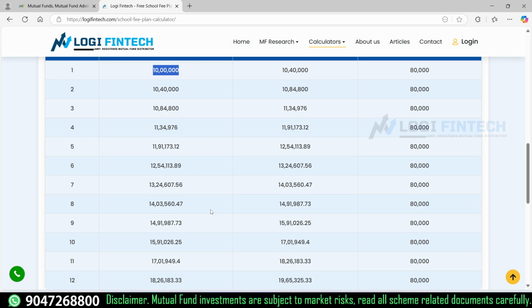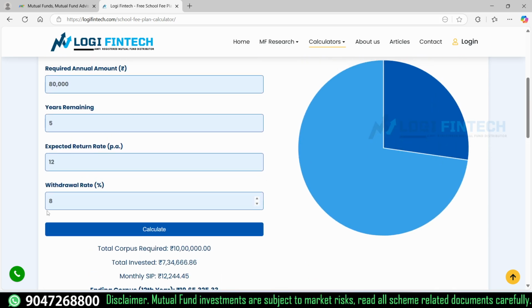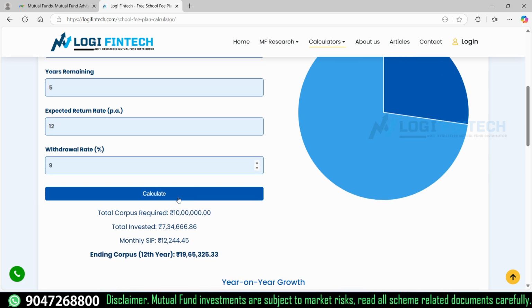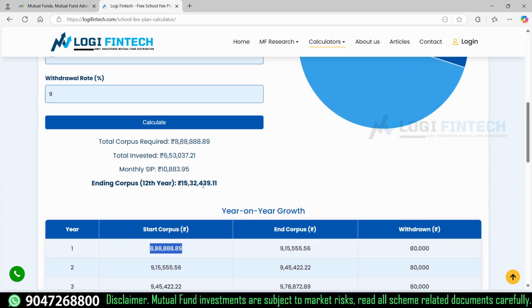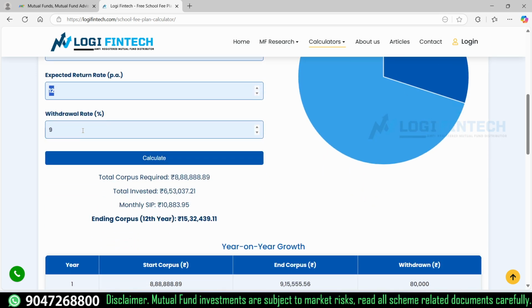If you are starting your kids' planning immediately, for example my kid is in LKG, so from first standard onwards I am going to plan. So the one-time amount required is 10 lakh rupees that you should invest. I'm just calculating based on 8%. If you're making 9%, that would change, so I need 8.85 lakhs. So for example, 8.8 lakhs which I invested, with a 9% withdrawal, I'm just withdrawing from the fund. Okay, but the fund is delivering a 12% return, that you should remember. So you can mention here 12%, and we are withdrawing 9%.